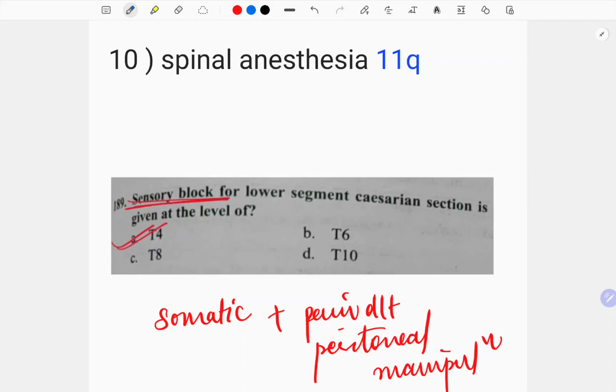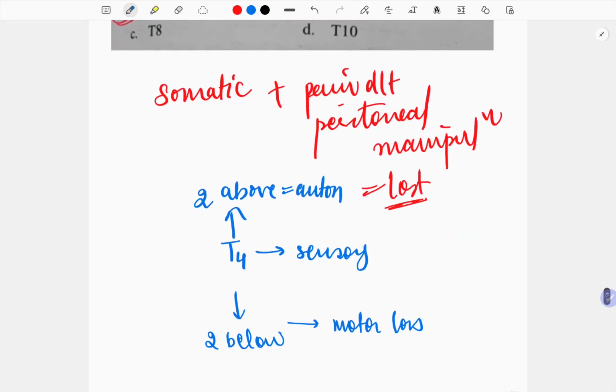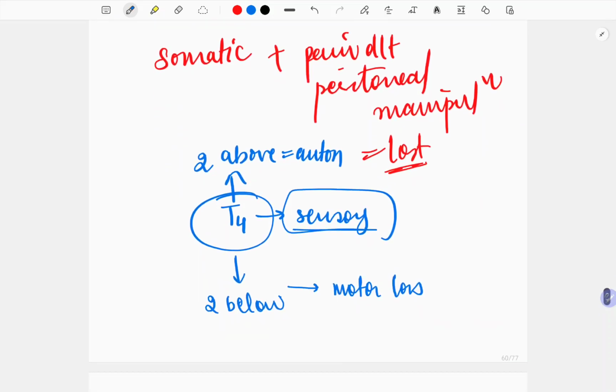Now, few small topics are remaining. So these are spinal anesthesia. 11 questions have been asked. Sensory block for the lower segment cesarean section is given at. See, if you want to remember that, in surgery, sensory block is given at T4, during the cesarean section specifically.